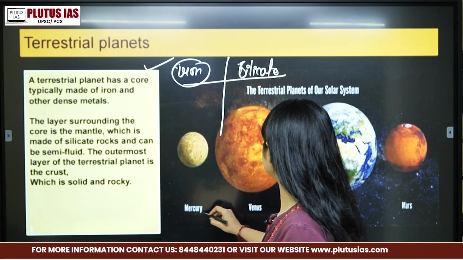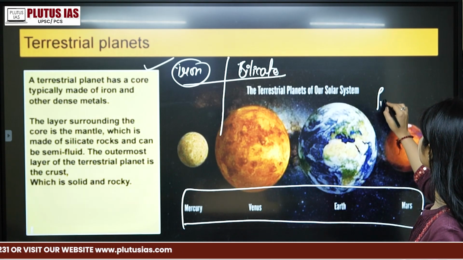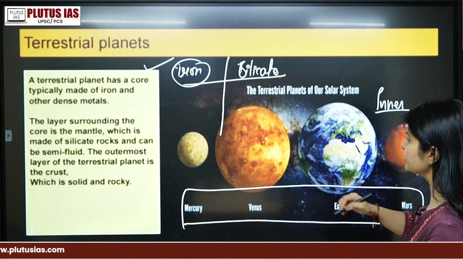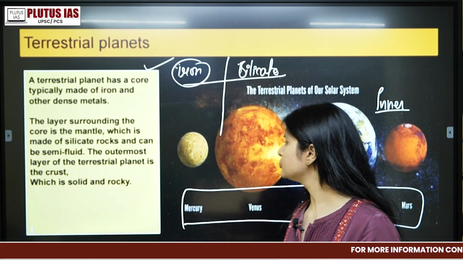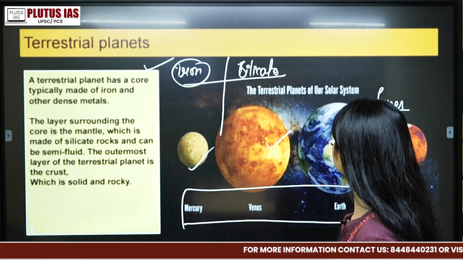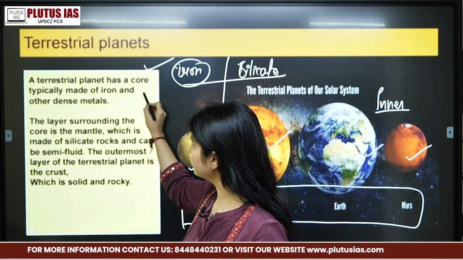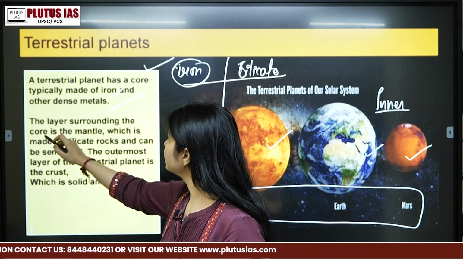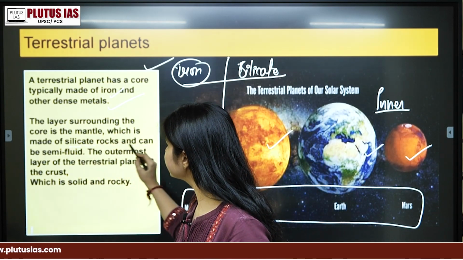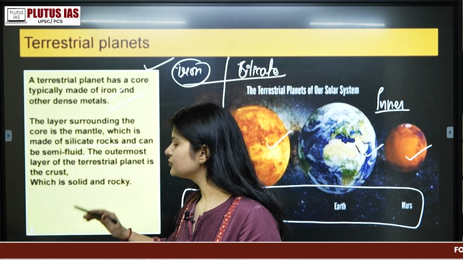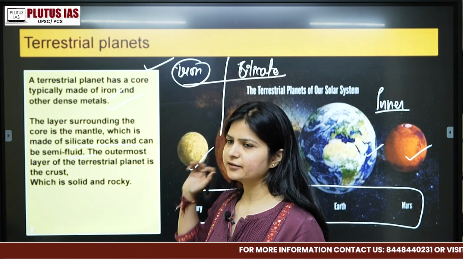These are the inner planets. We also call them the inner planets. Why inner? Because the placement of these planets is inside the solar system, right? So we call them inner planets, 1, 2, 3, 4. And what are they made up of? They are made up of dense metals, they are made up of iron. The layer surrounding the core is the mantle, which is made up of silicate rocks and is semi-fluid. So this is how the rocky substances of the terrestrial planets are.